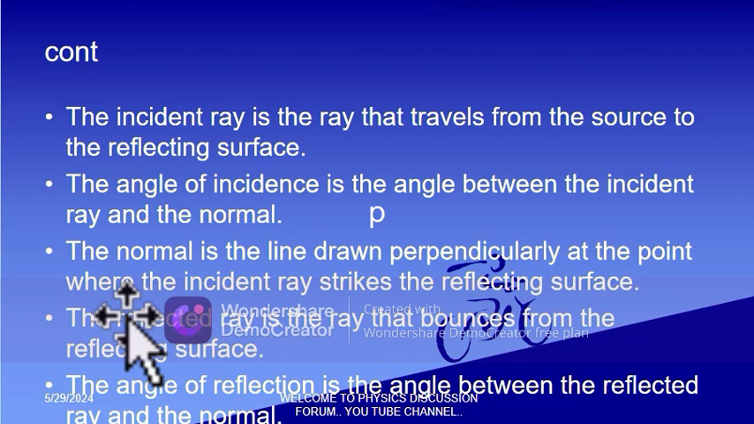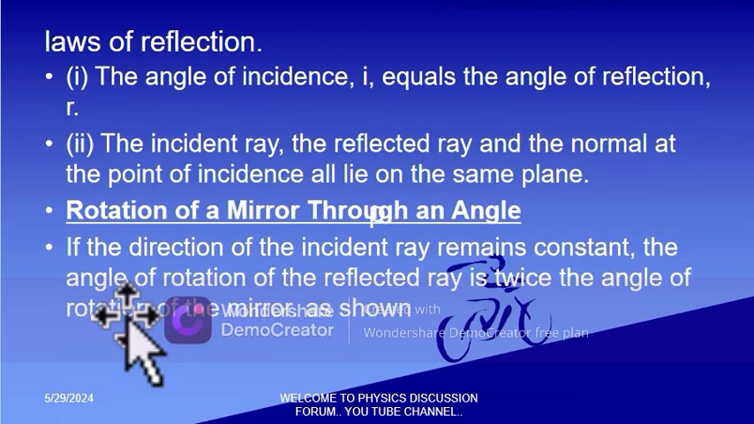So here are the terms. The incident ray is the ray that travels from the source to the reflecting surface. The angle of incidence is the angle between the incident ray and the normal. The normal is the line drawn perpendicularly at the point where the incident ray strikes the reflecting surface. The reflected ray is the ray that bounces from the reflecting surface. The angle of reflection is the angle between the reflected ray and the normal. Those are the definitions of terms that we use in reflection.